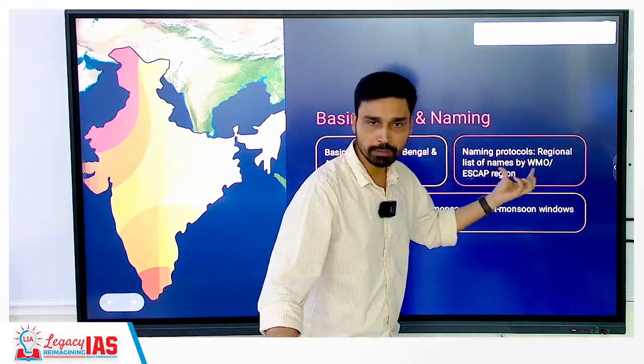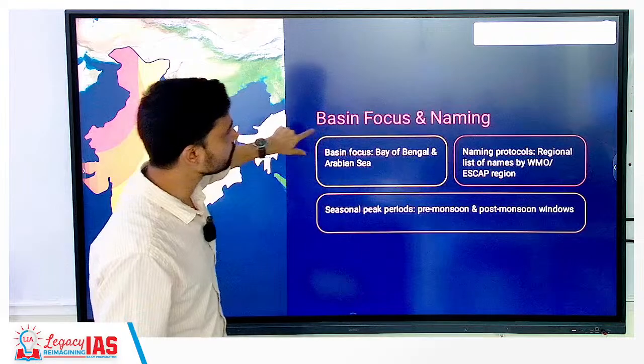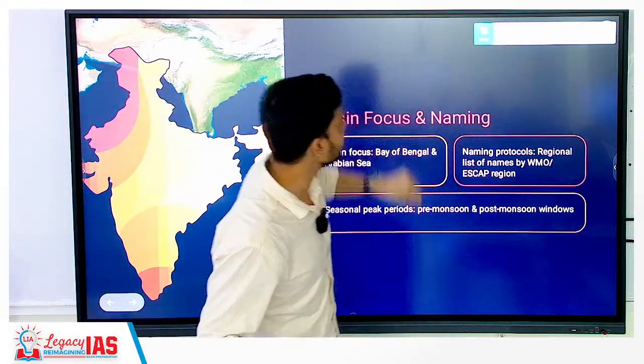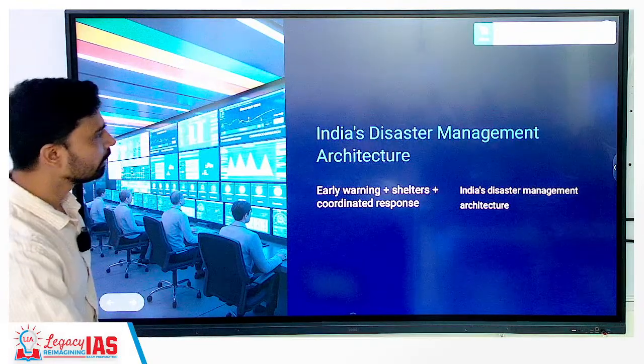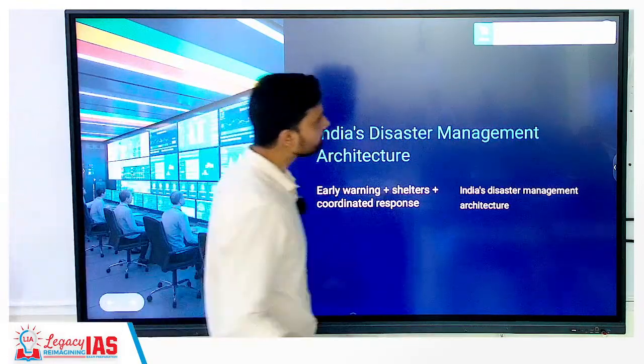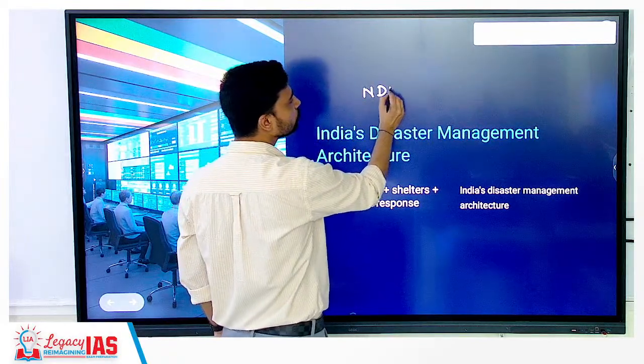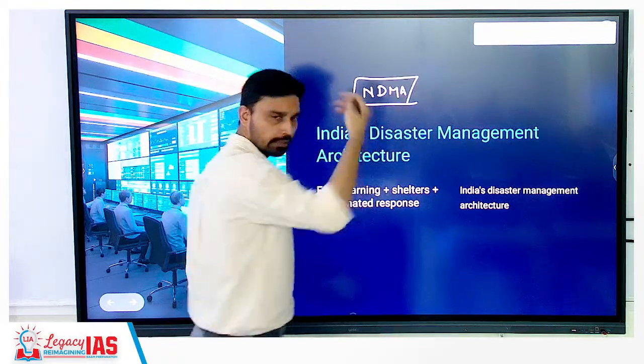Naming is done by the World Meteorological Organization. The process steps we have covered in the classes, where each of the countries provides a list of names. Now, as far as the disaster management architecture is concerned, the nodal agency for the cyclone is also, as with all other disasters,